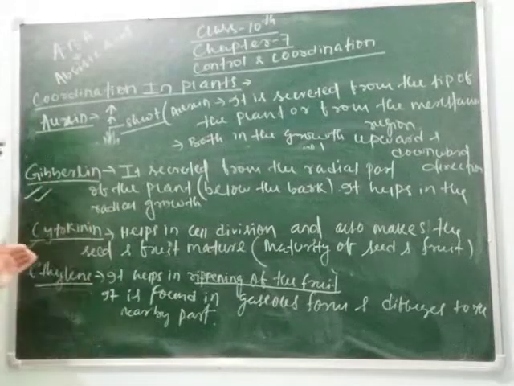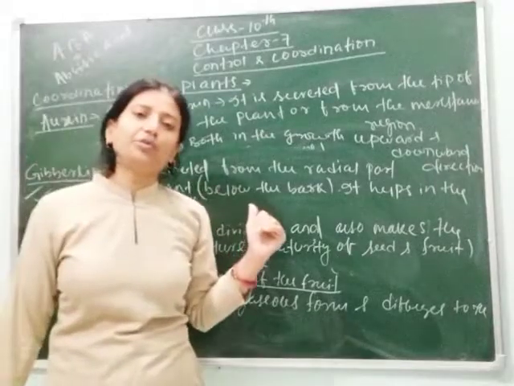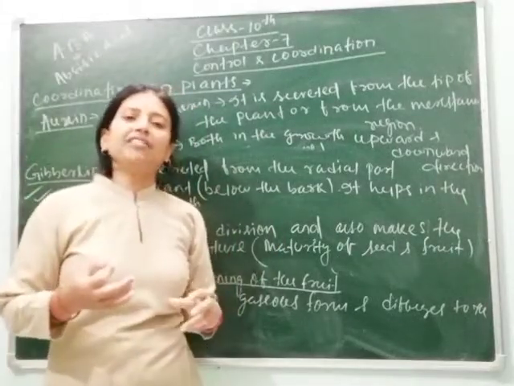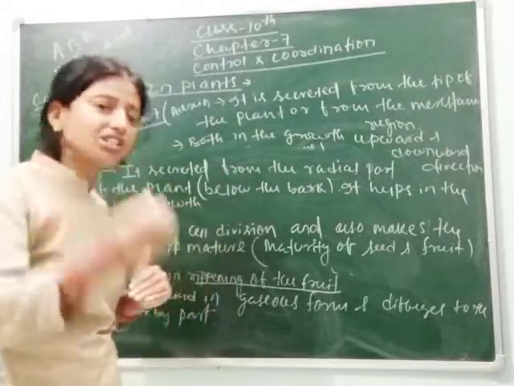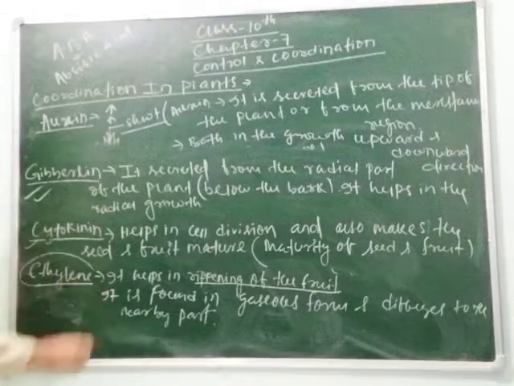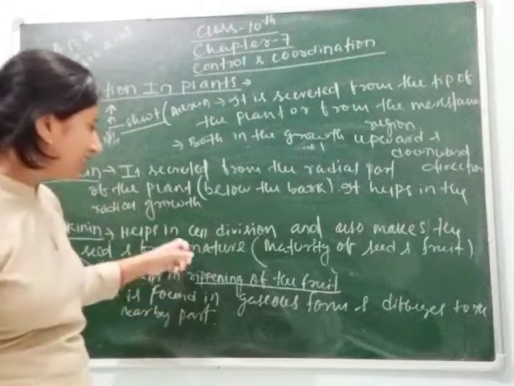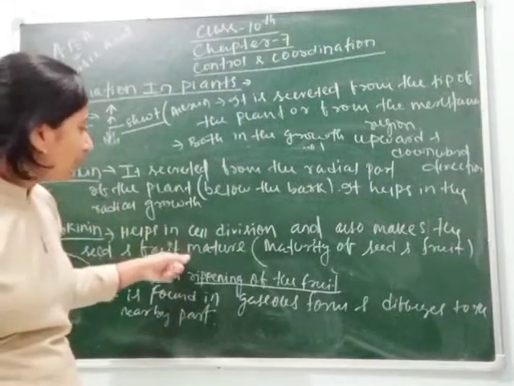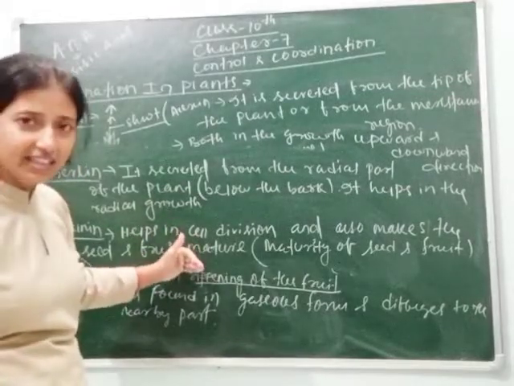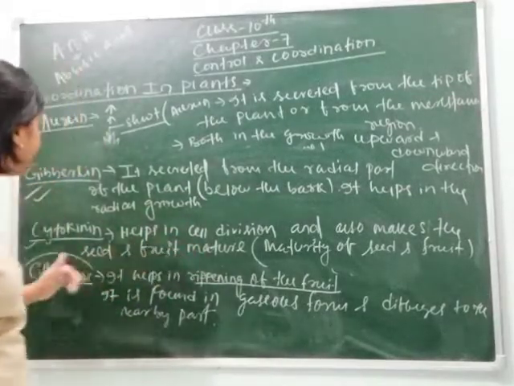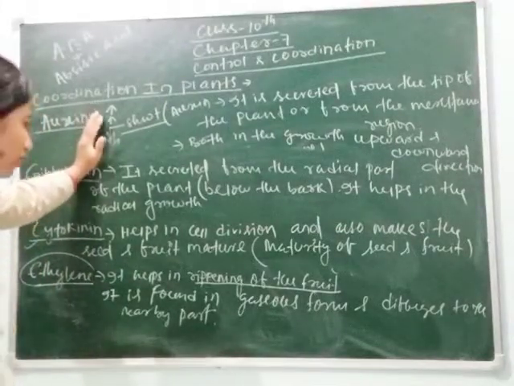Next hormone is your cytokinin. This hormone helps in cell division, as I have told you. After a complete cell division, this also stops, and here abscisic acid helps in stopping. Again your ethylene hormone, when you study in class 11, you will study ethylene also called an inhibiting hormone, but for class 10 you study here that ethylene is also considered under stimulating hormones.